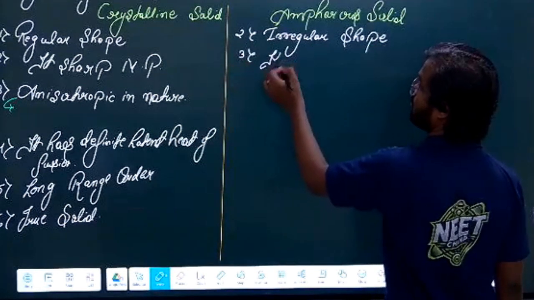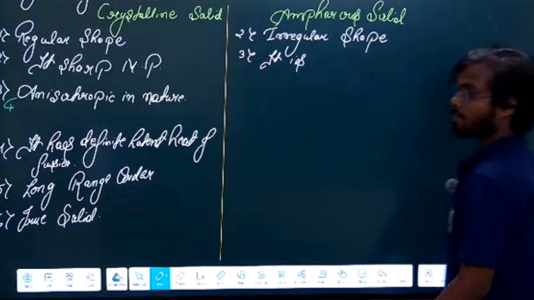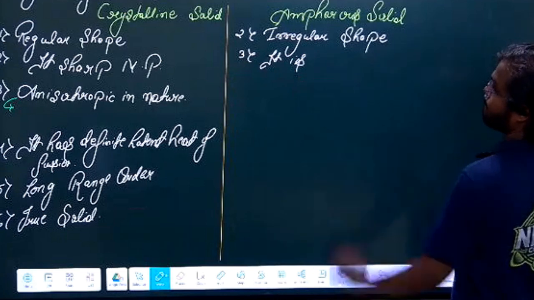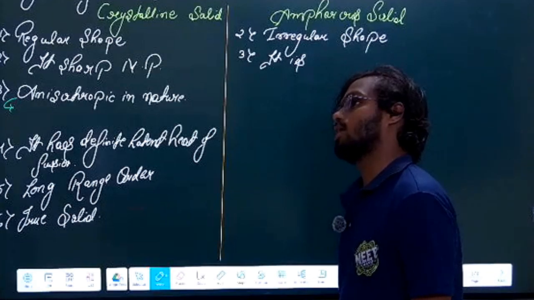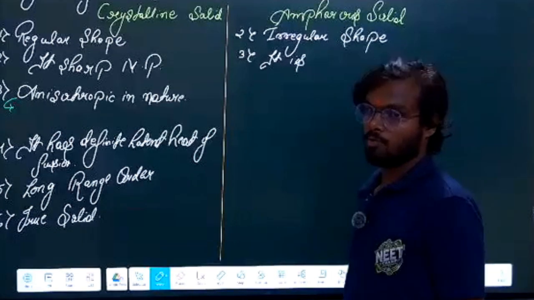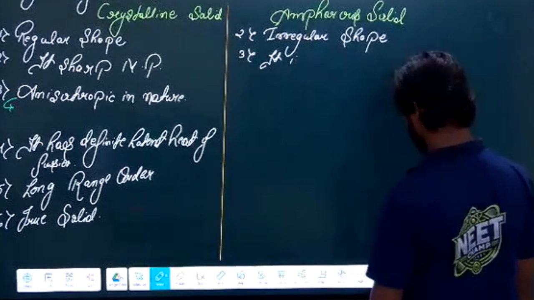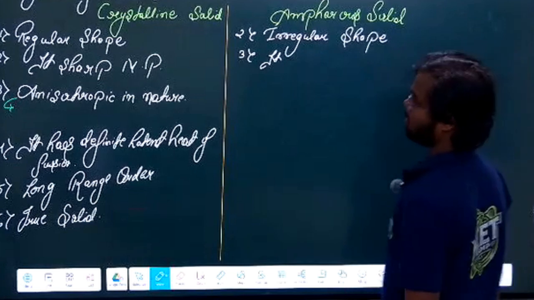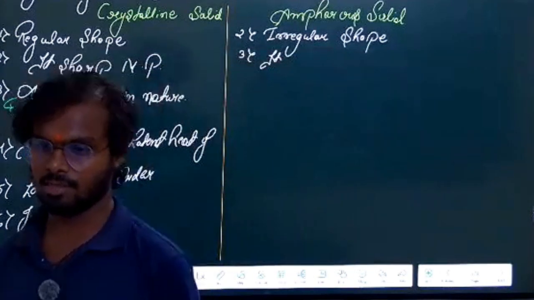Sir, it is the property by which the structures differ when measured in different directions. Which type of property? Structural property, sir. Or can we say it is a physical property?